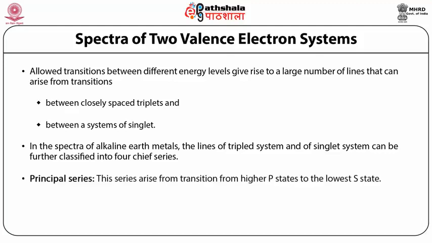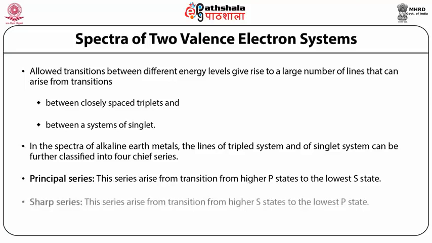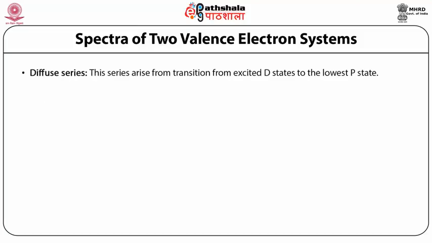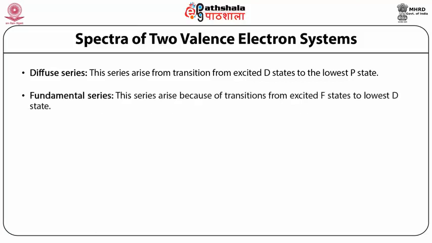The principal series arises from transitions from higher P states to the lowest S state, and the sharp series arises from transitions from higher S states to the lowest P state, while the diffuse series arises from transitions from excited D states to the lowest P state, and the fundamental series comes from transitions from excited F states to the lowest D state.